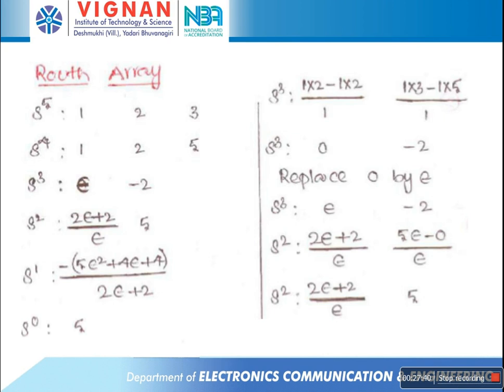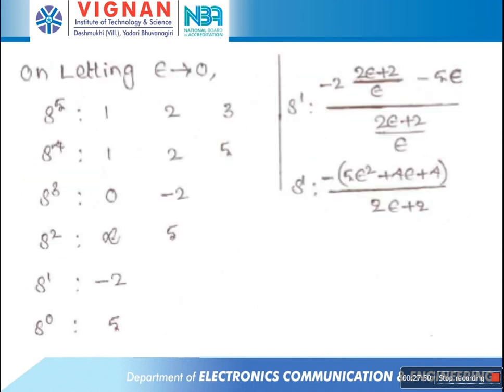So as shown, we continue the construction of the Routh array in the normal manner. After that, epsilon is replaced by 0 and the elements are as shown. So now here are the first column elements of the Routh array.